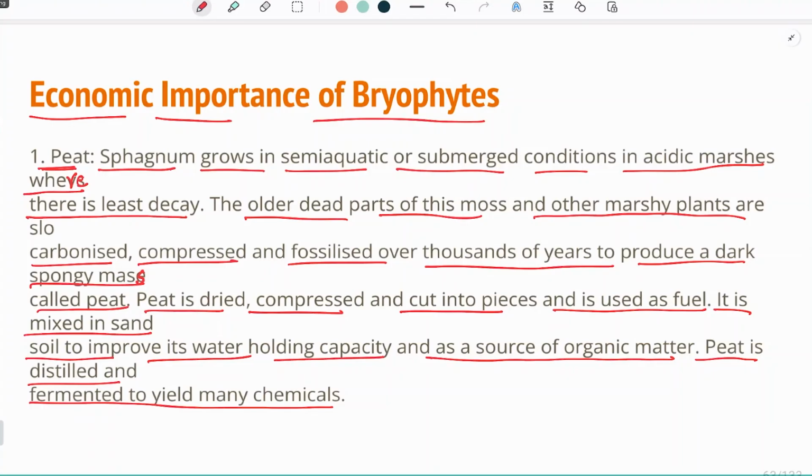One of them is that it is dried and compressed and cut into pieces and then used as a fuel, because it is a very good fuel. The second is that when it is mixed in sand, it helps to improve the water holding capacity of the sand. And the third is that it can be distilled and fermented and then many important chemicals can be extracted from it. So the first economic importance of the bryophytes is the formation of peat.